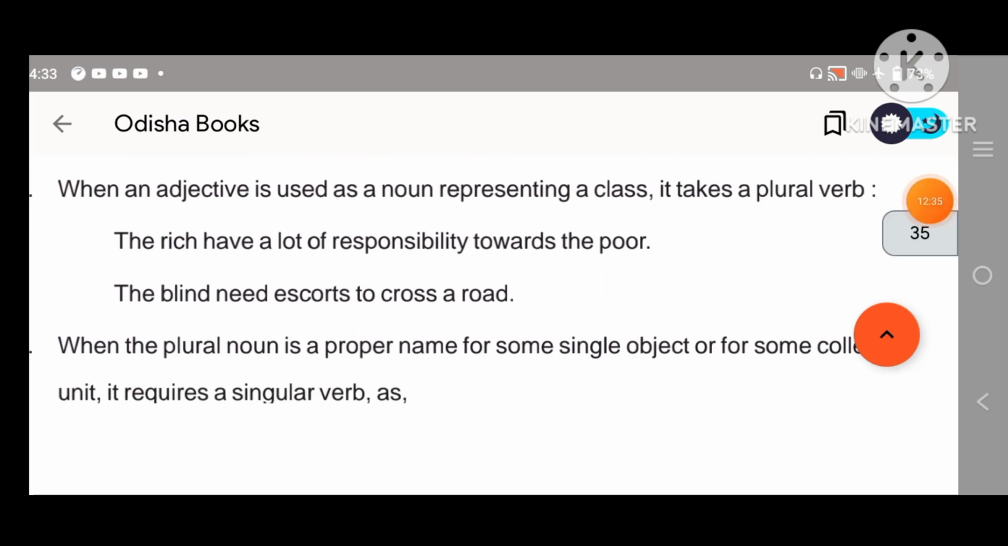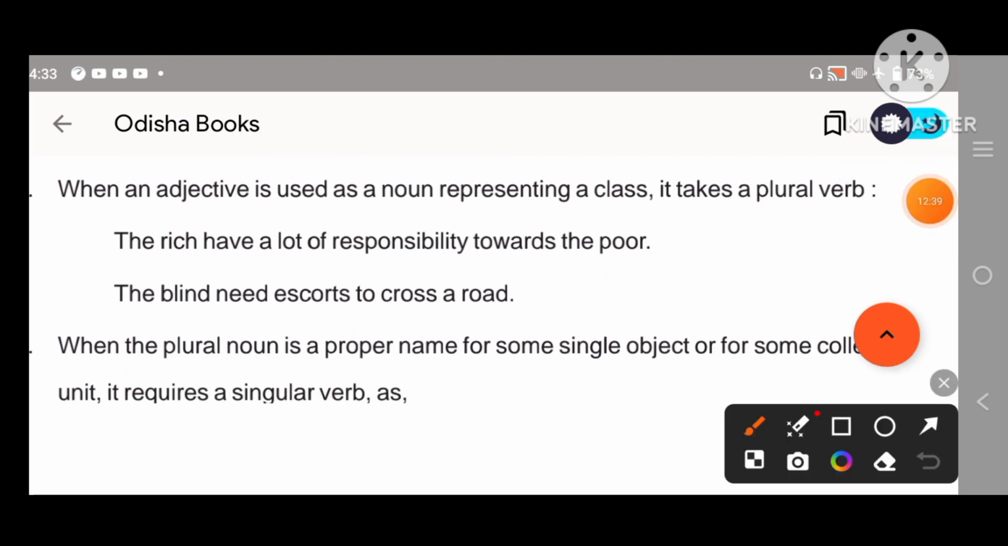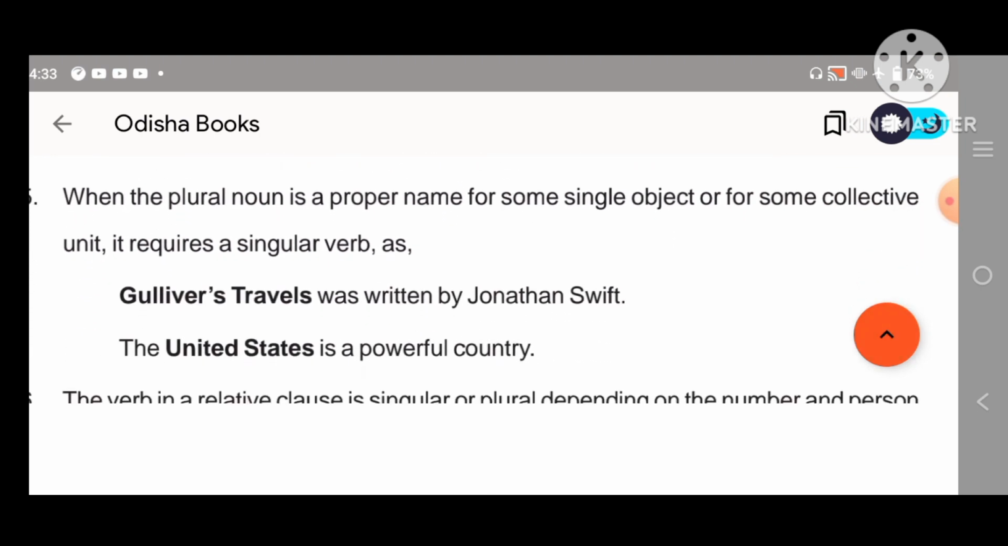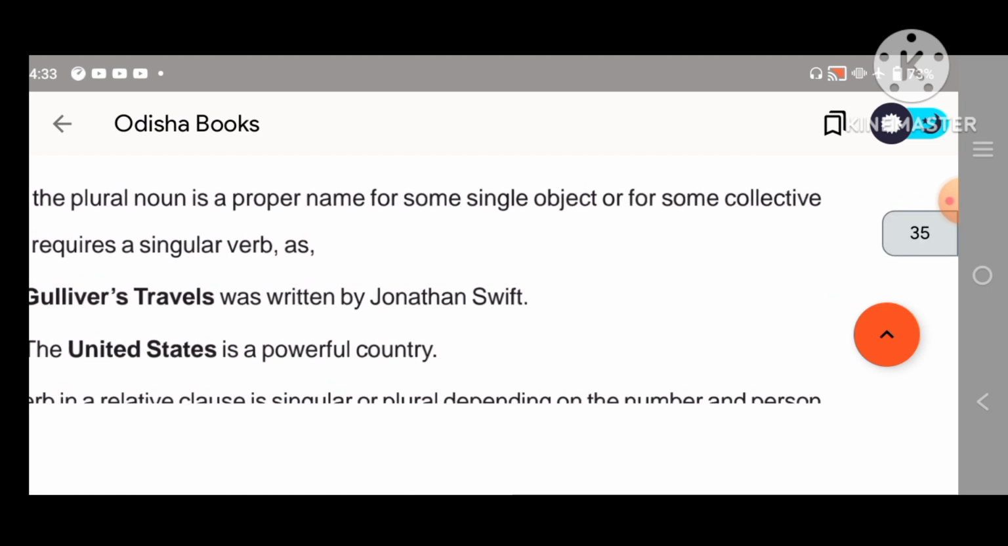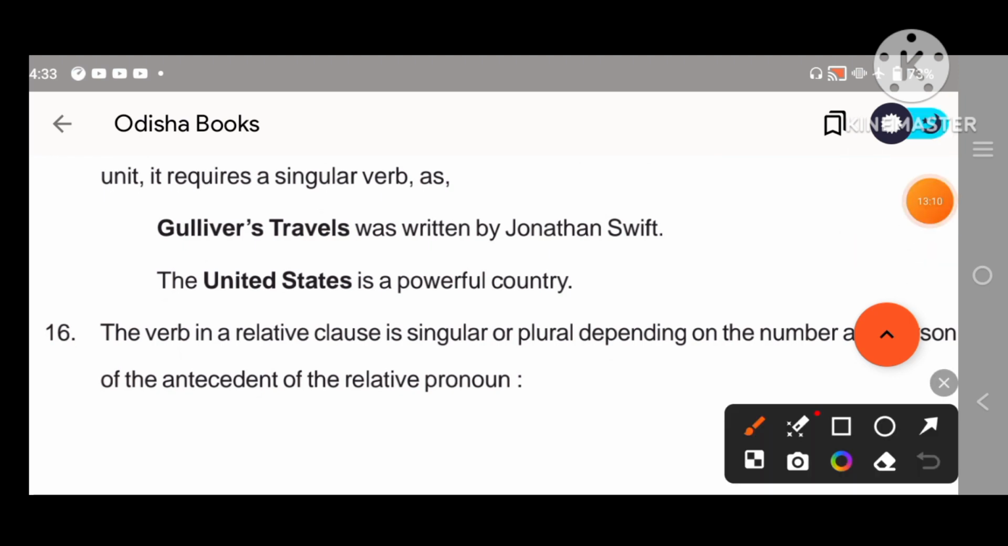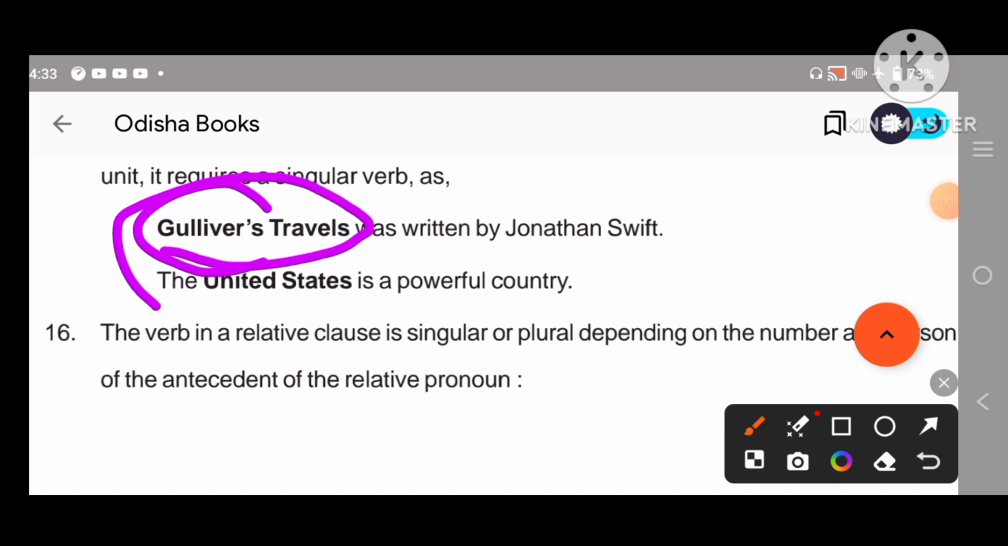Okay, next, look at this. This type of question also comes. When an adjective is used as a noun representing the whole class, it takes the plural verb. The rich have a lot of responsibility. The blind need. Then when a plural noun is a proper name, or stands for some plural objects and some collective units, it requires a singular verb. Gulliver's Travels was, it is plural, but this comes as a single unit. Gulliver's Travels, the United States, so you take the singular verb.